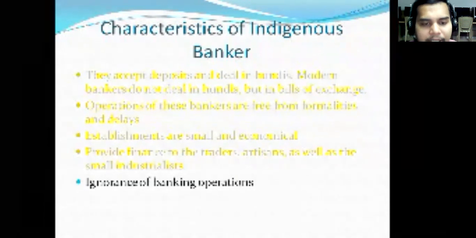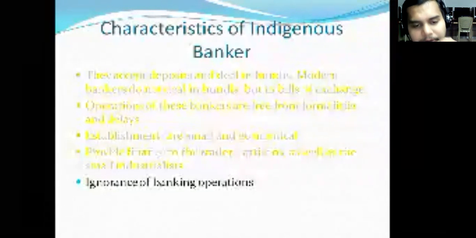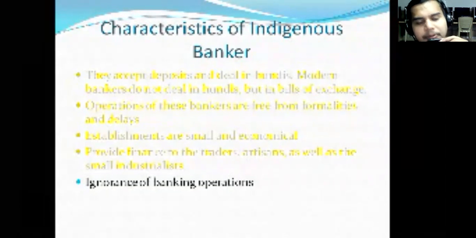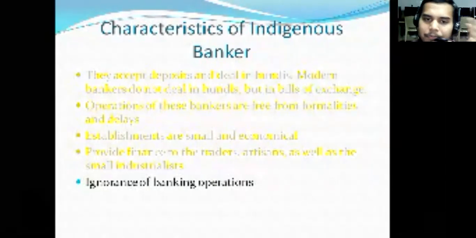Ignorance of banking operations. Here I want to make some clarity regarding this particular thing. Indigenous bankers, particularly if you take Marwadis, what will they be doing? Completely, they will be doing business. Second type, they will be doing business as well as banking activities.